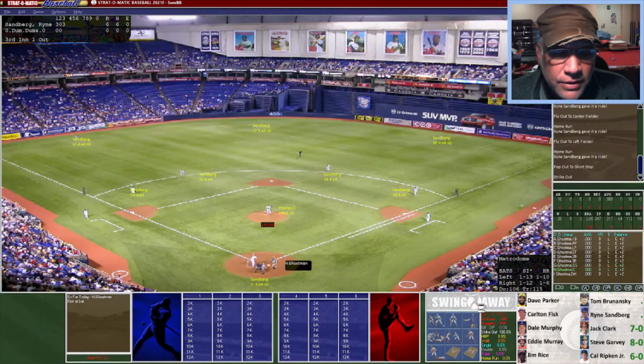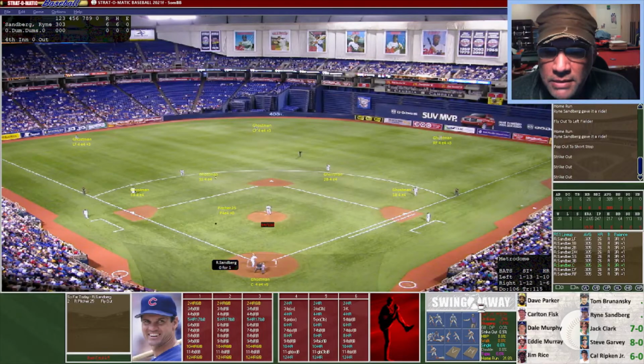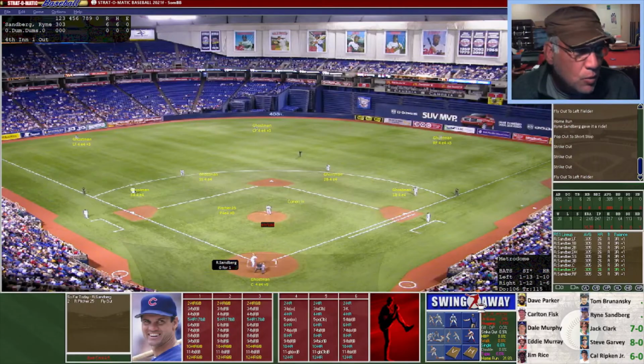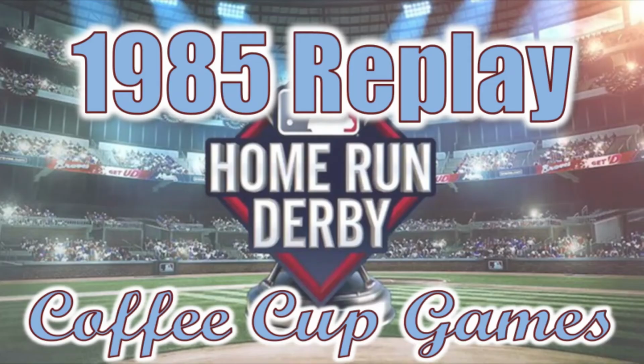So we come down to the money ball for Ryne Sandberg, as he's currently tied with Ripken. If he gets one more, he will move into second, as Jack Clark had no home runs with his money ball. Here's the pitch. Here's the swing. It is not going to be enough. So Ripken and Sandberg are currently tied with 6 home runs for third place.